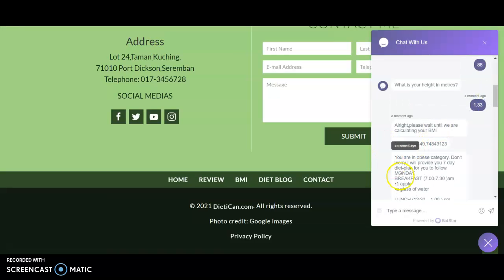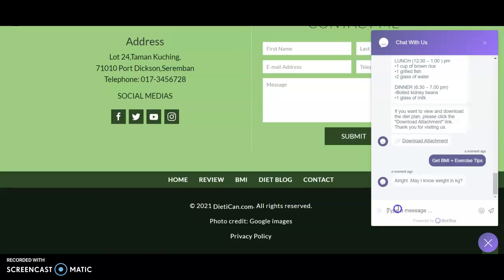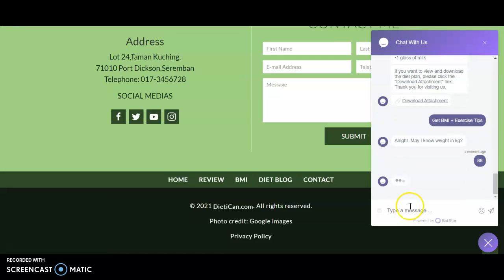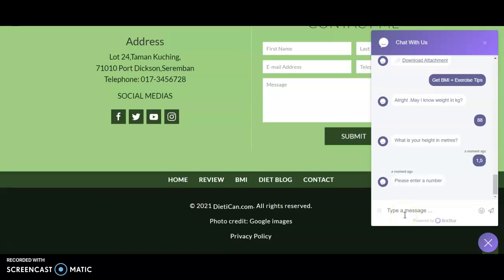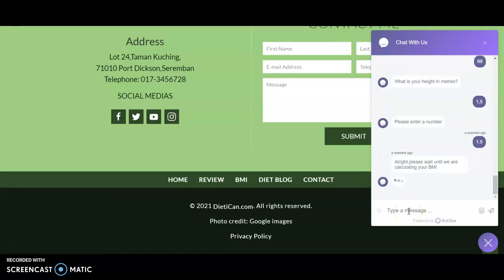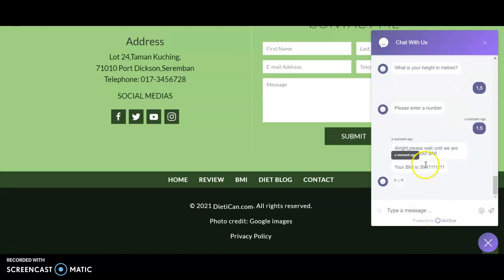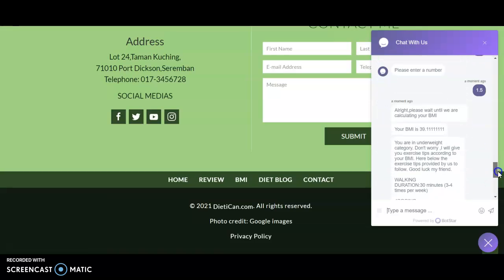We can see our BMI, and also we can get exercise tips, where we can enter our weight and height. Okay, if let's say I put a wrong number or wrong format, it will request to enter our BMI again. So it will display our BMI and also the exercise tips. So we can download exercise tips.